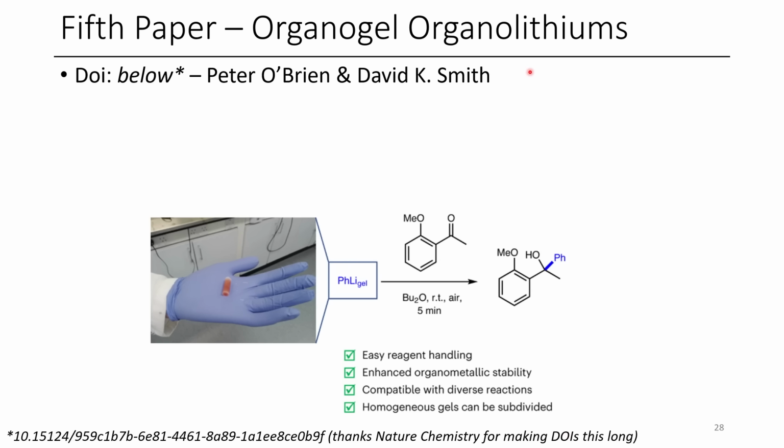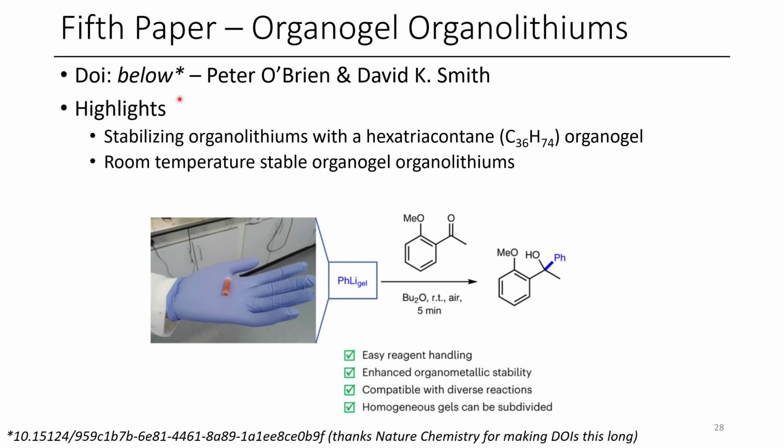The fifth and final paper for today is Organogel Organolithiums. In this paper, the authors stabilized organolithiums using hexatricontane as an organogel. This is just a linear straight chain alkane, just C36. It's one long chain, and they were able to stabilize organolithiums extremely well. In fact, they were able to do room temperature storage of these organolithium organogels, and they could even dump it into water and still use it afterwards, which is really impressive.